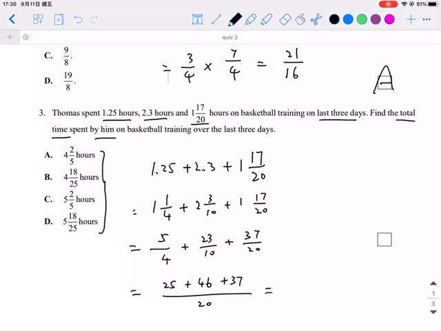So the final solution should be 108 over 20, and the answer is 5 and 8 over 20. After simplification, that means 5 and 2 over 5. So the answer is C.